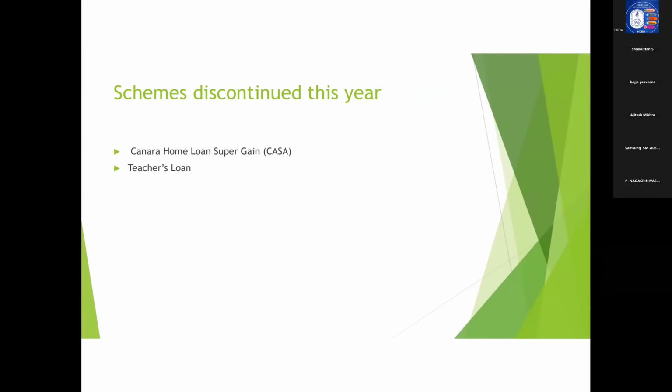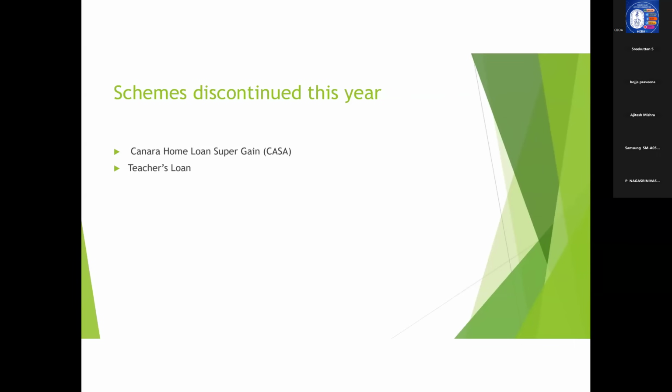Now comes another thing, which is the schemes discontinued this year. That is, retail loan lending schemes which have been discontinued this year. It is Canara Home Loan Super Gain, that is CASA, and another product is Teachers Loan.